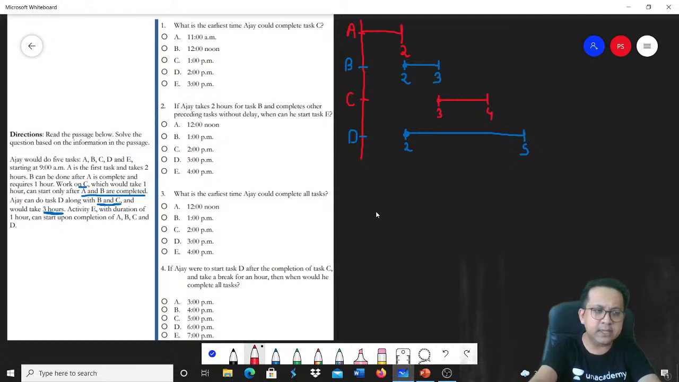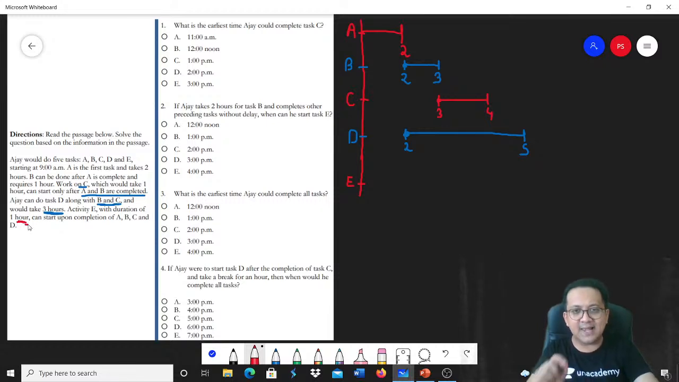Next, E. When is E getting completed? Activity E with a duration of 1 hour can start upon completion of A, B, C and D. E takes 1 hour and can only start once A, B, C and D are all completed. They get completed at the end of the fifth hour. Why fifth? Because before that D is not completed, and hence you cannot start E before D. So at the end of the fifth hour, all four are completed. Hence E can now be started. So it takes 1 hour from now.